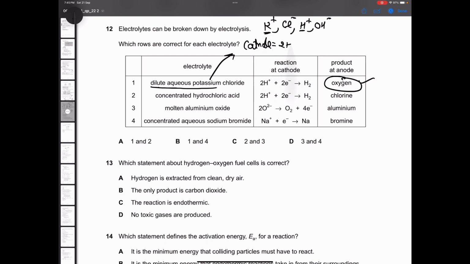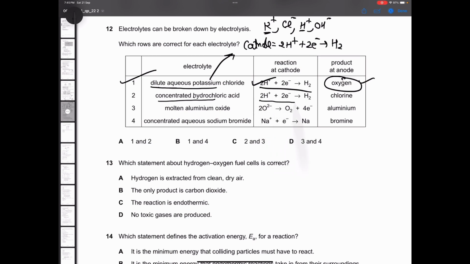H plus. So the equation will be 2H plus 2 electrons giving H2. Is this the correct equation? Yes. So statement A is correct. Now, concentrated HCl only has H plus and Cl minus.